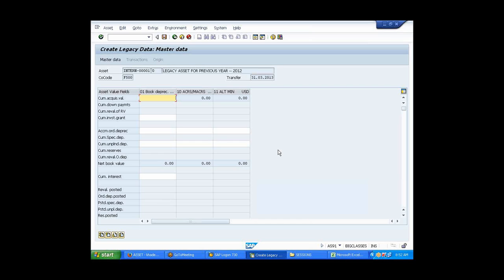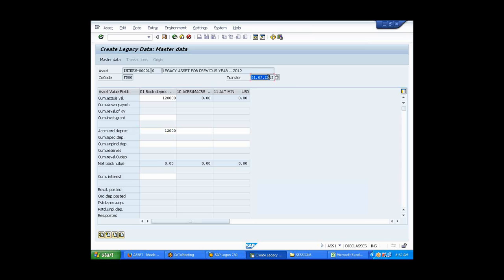So you put acquisition value, which is 120,000. What was my accumulated depreciation? 12,000, 10%. Not the ordinary depreciation, it is the accumulated depreciation. Why will ordinary depreciation not come? Because the year got closed, right? 31st March 2013, the year got closed.